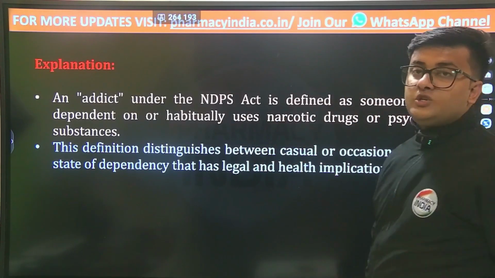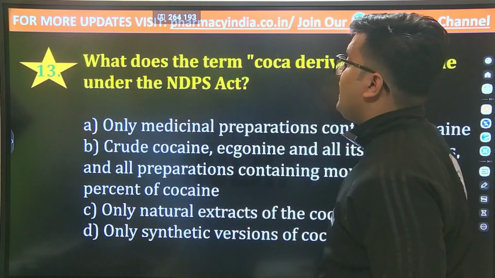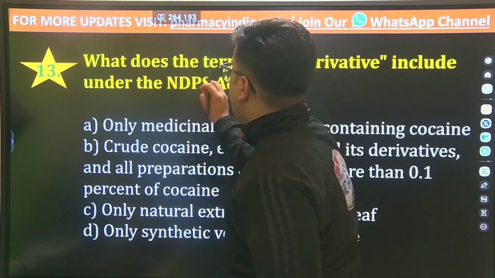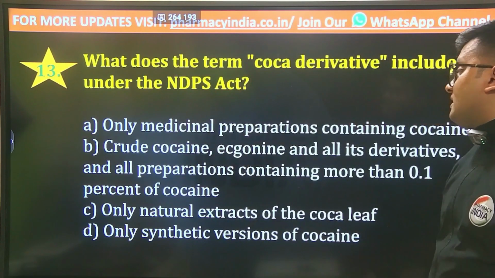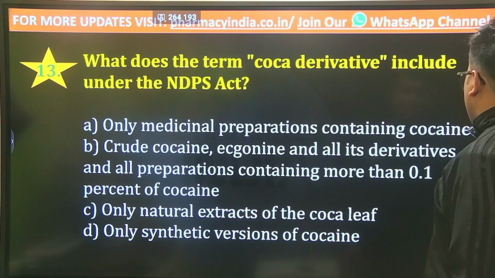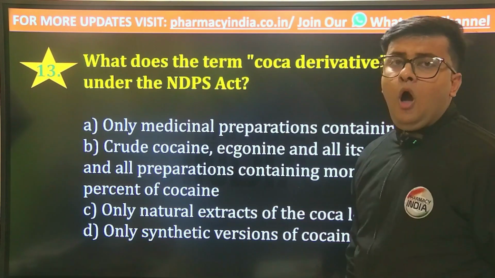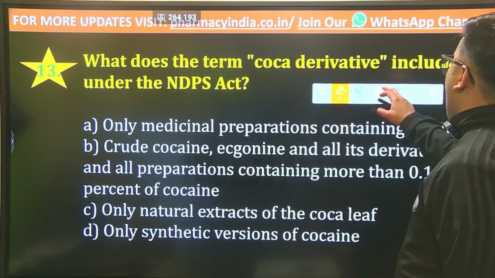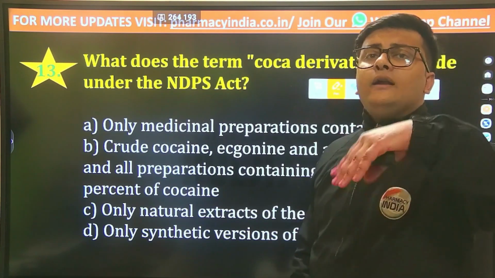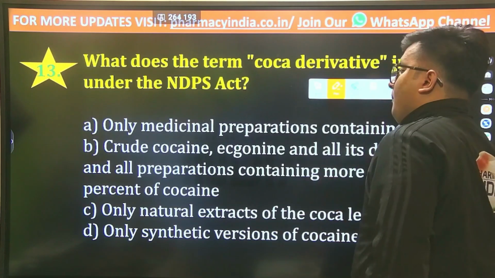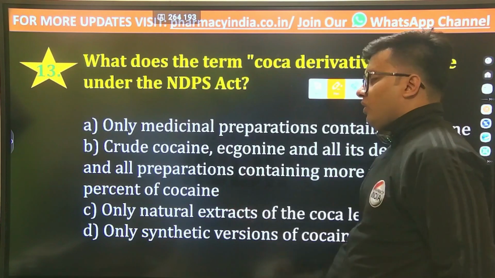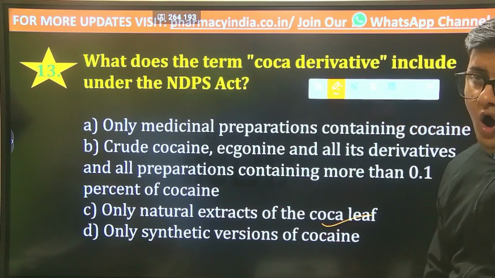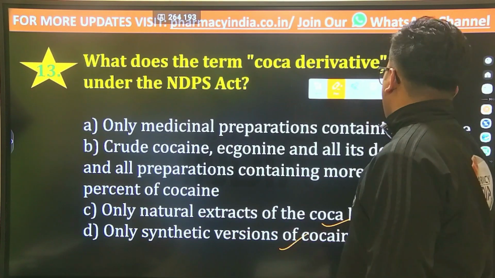Now come to the next question, question number 13. What does the term coca derivative include under the Narcotic Drugs and Psychotropic Substances Act? Only medicinal preparations containing cocaine, or the second option, crude cocaine, ecgonine and all its derivatives, and all preparations containing more than 0.1% of cocaine, or only natural extracts of the coca leaf, or only synthetic versions of cocaine.